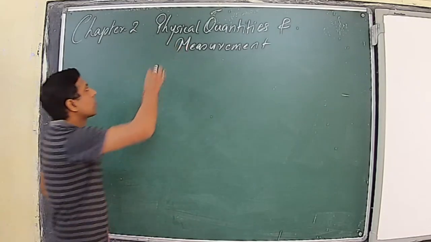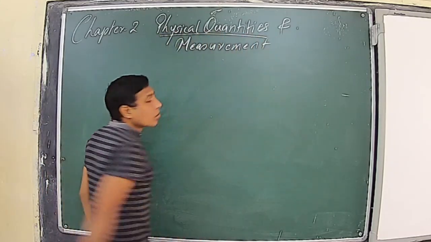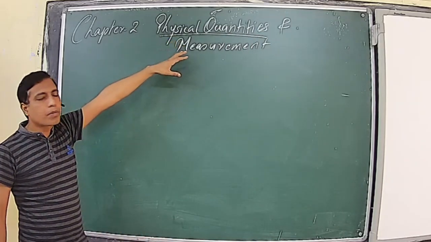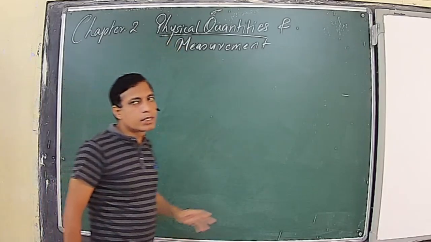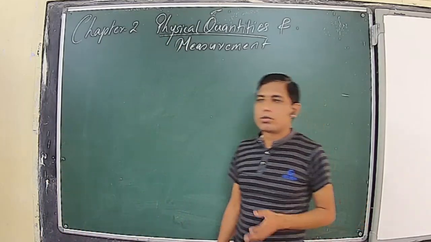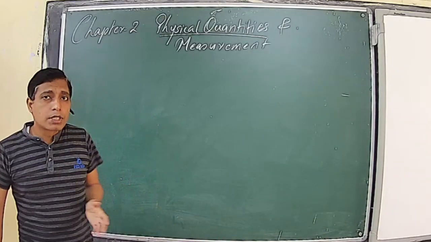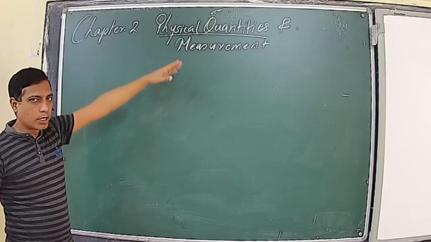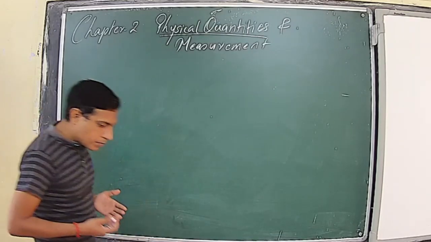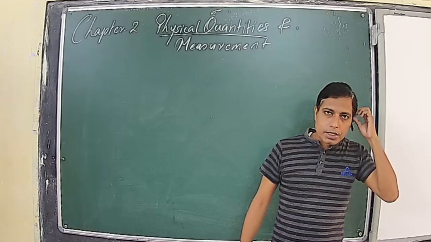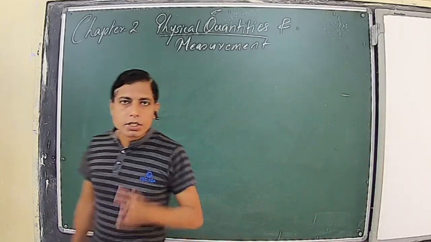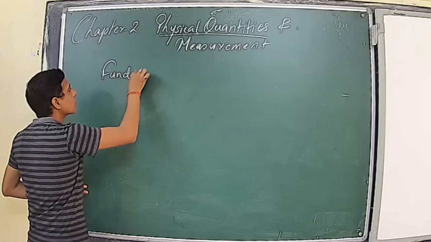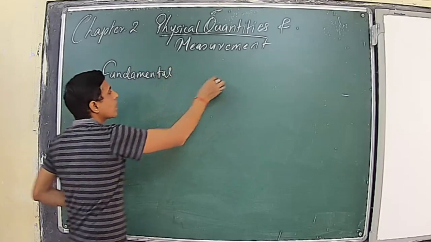What do you mean by physical quantity? Those quantities which can be measured, and give the physical properties of any substance by measurement, are called physical quantities. Depending upon the classification, we have classified the physical quantities into two types. One is fundamental and one is derived.